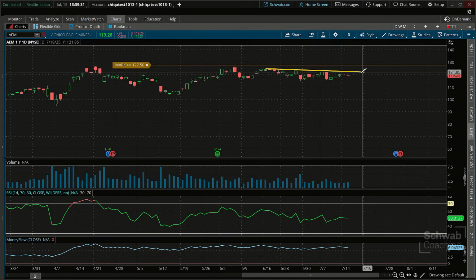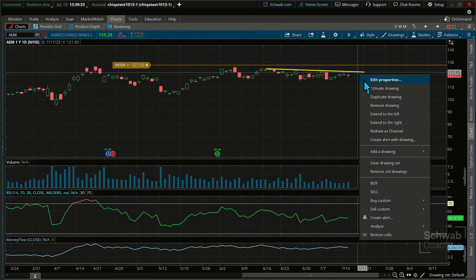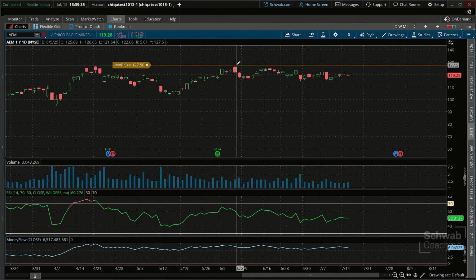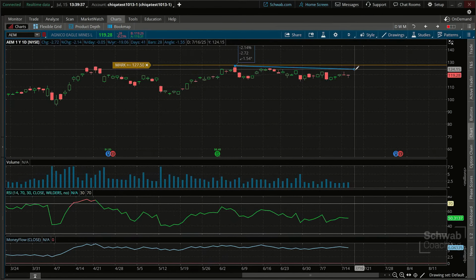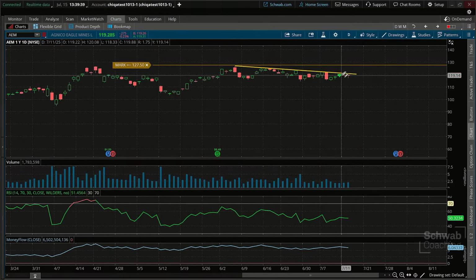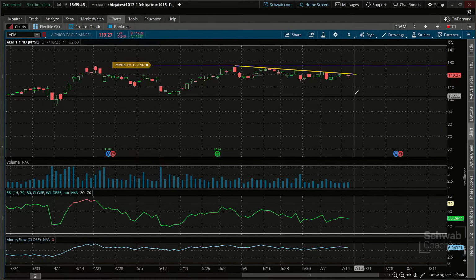We actually broke above the high here. If I would just draw it right, I'm going to draw it right this time. There you go. We did break it. We're still kind of holding below it, but maybe some traders would say maybe that's enough to start a position because it's holding big picture.